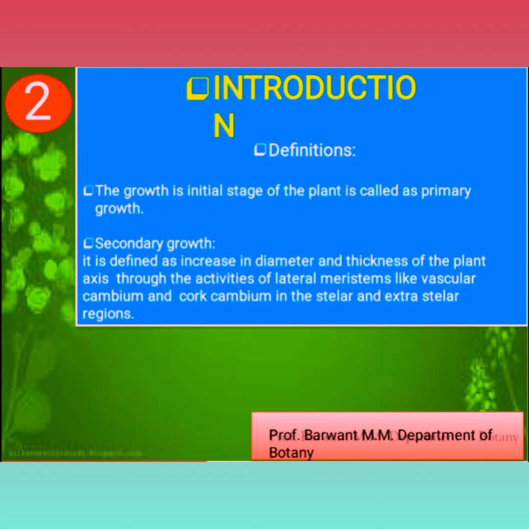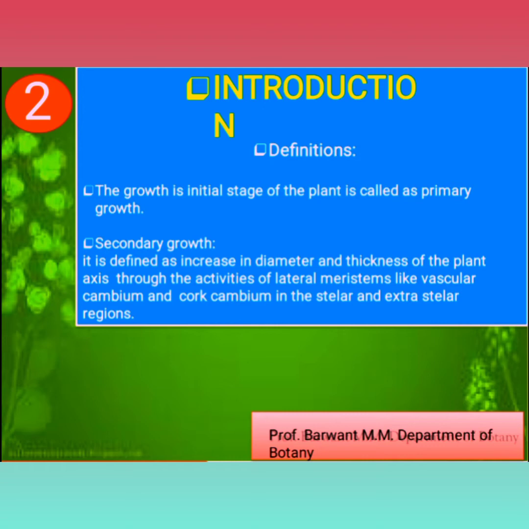The growth at the initial stage of a plant is called primary growth. The growth is of different types: primary growth and secondary growth. First, there is primary growth. The initial stage of growth is considered as primary growth. For example, in a tissue, when single xylem and phloem are formed, that is considered as primary growth.